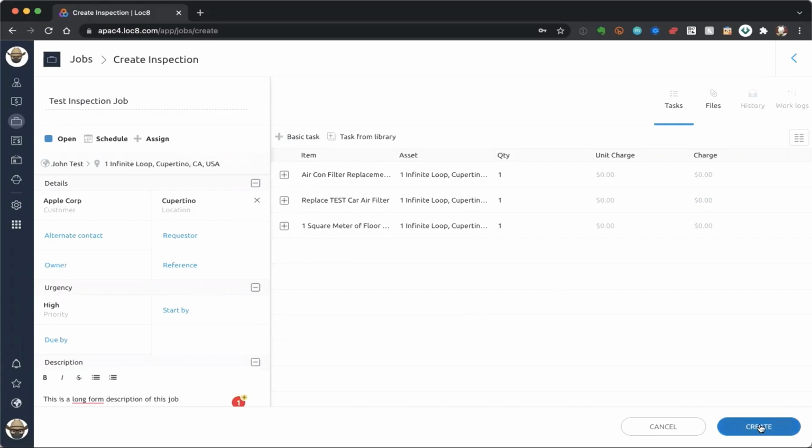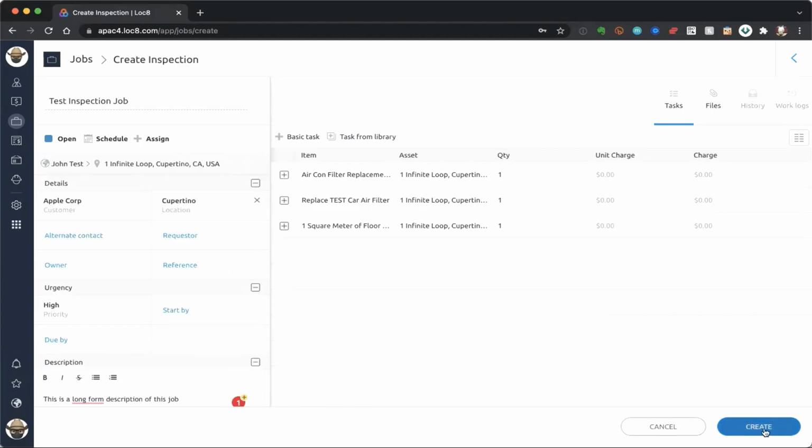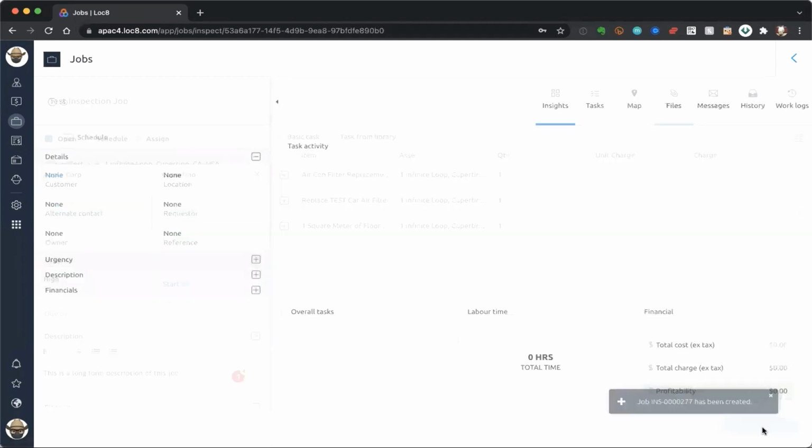But of course, as I mentioned before, job creation really is as easy as popping in a subject and choosing a customer. It can be as easy as just those two pieces of information before you click on the create button on the bottom right-hand corner, or I can go through adding all these extra pieces of information in at the beginning as well. So I'll click on that create button on the bottom right-hand corner.